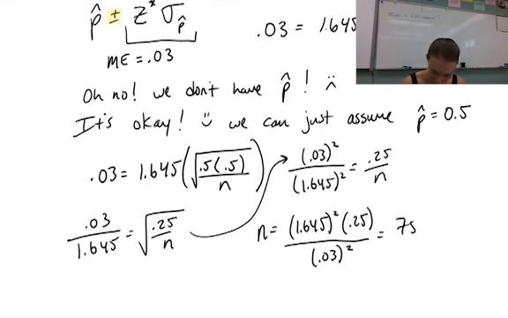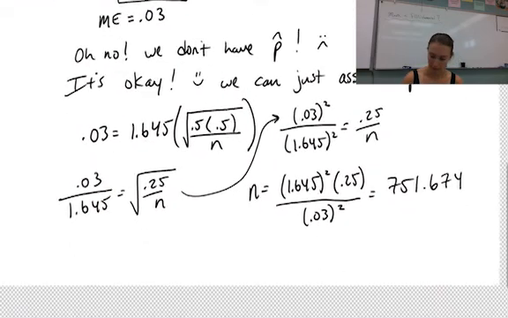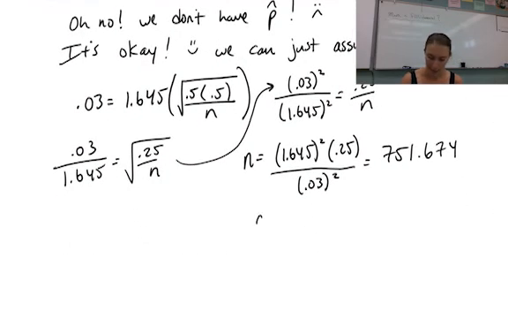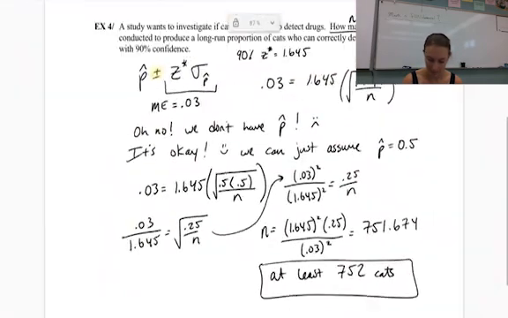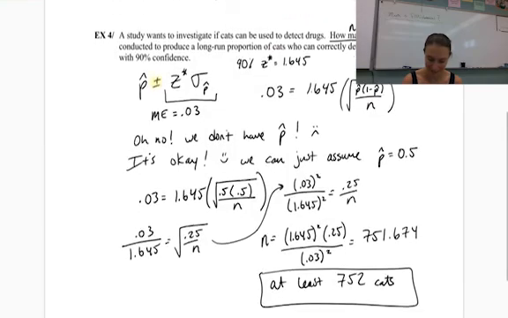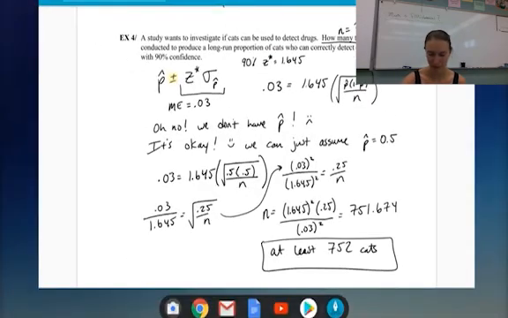I get 751.674, which means I need at least 752 cats to be confident. Specifically, 90% confident to within 0.03. So my margin of error, 0.03. All right, and I believe that does it for today's lesson.